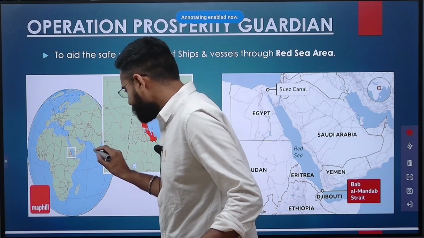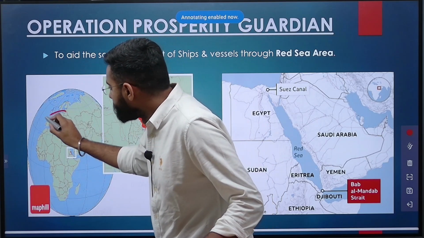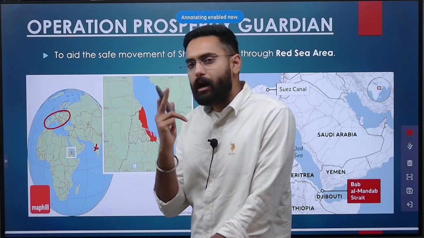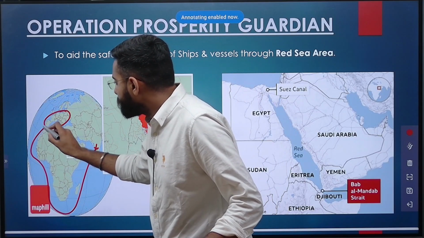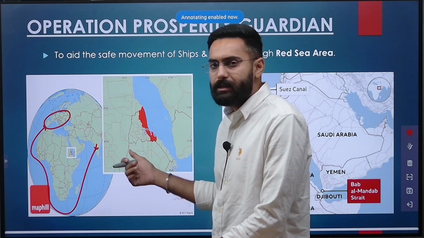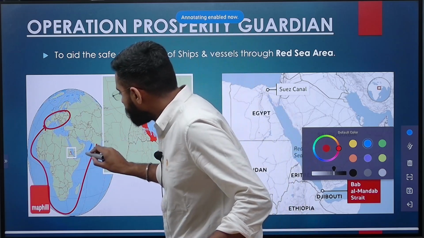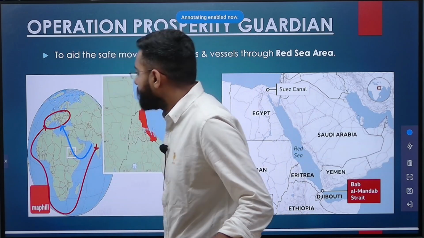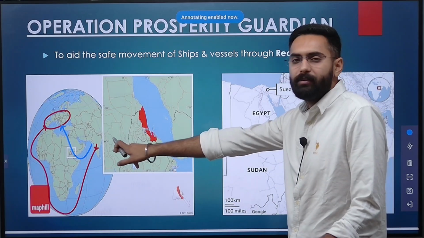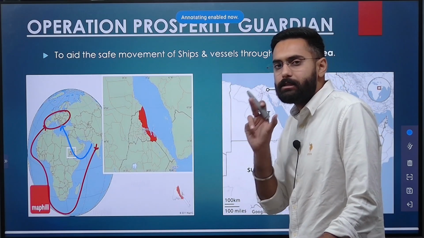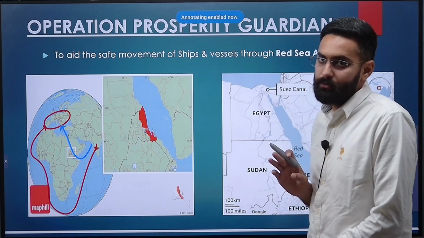This is because if this is India, and if we have to reach this part of Europe, then there are two ways of doing it. The first one being through the Cape of Good Hope, or use the conventional route through the Red Sea area and the Mediterranean and reach Europe. So from the figure, it's very clear which is the smaller route and why this area is important from a civil services point of view also.